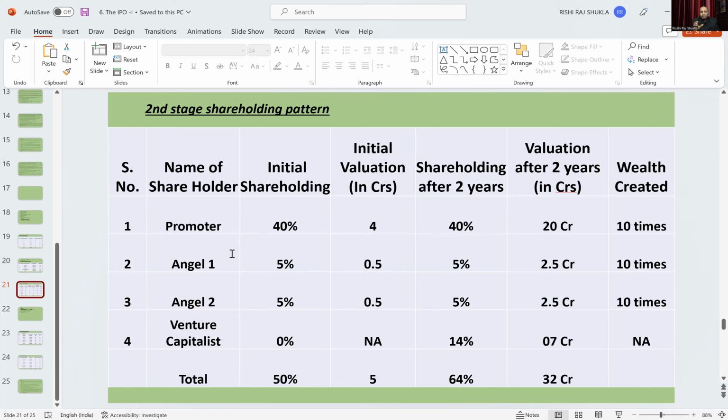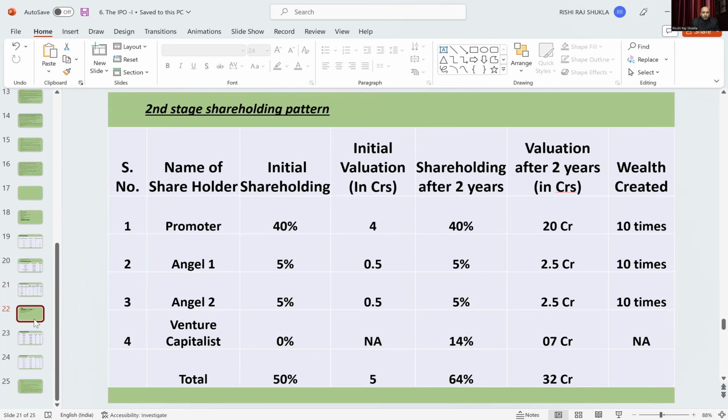Total shareholding is 64%, and the balance is 36%. So this is the second stage shareholding pattern when the first venture capitalist enters.